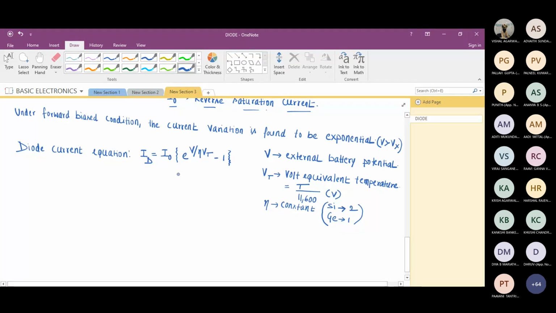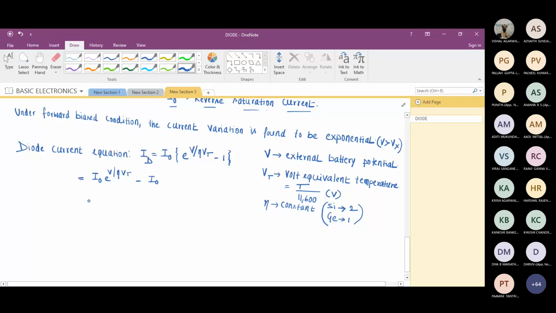I naught I have not written because it is the reverse saturation current. We already know this. Can I split this and write it like this: I naught e raised to power V by eta Vt minus I naught? Can I write it like this?